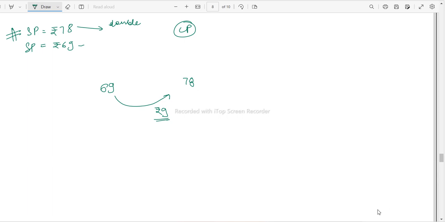So if there is a profit of rupees 9, the cost price would have been something in between, right?